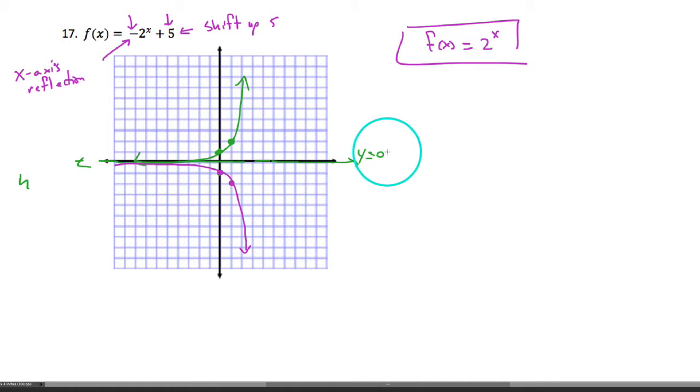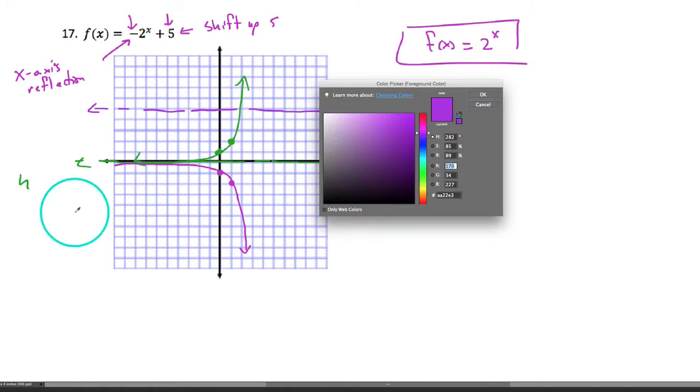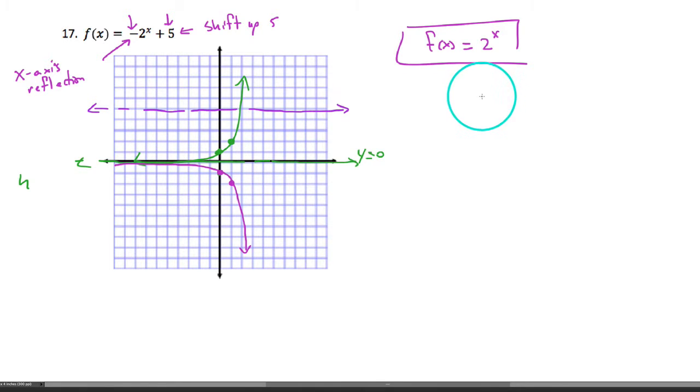But I would say that my asymptote is going to shift up 5. Here it is. Okay, I didn't really use a different color, did I? Let's try this again. How about, there we go. Unmistakable on this one. We would say that the asymptote is at y equals 5. And I know that because these points are just shifting up 5, I'll go 1, 2, 3, 4, 5. They would be here, and I can tell that this one would lie here respectively.